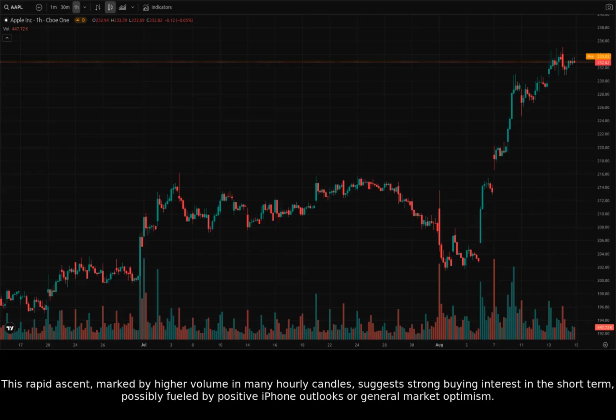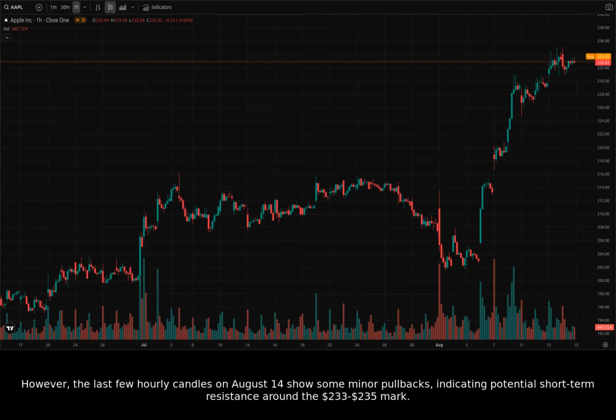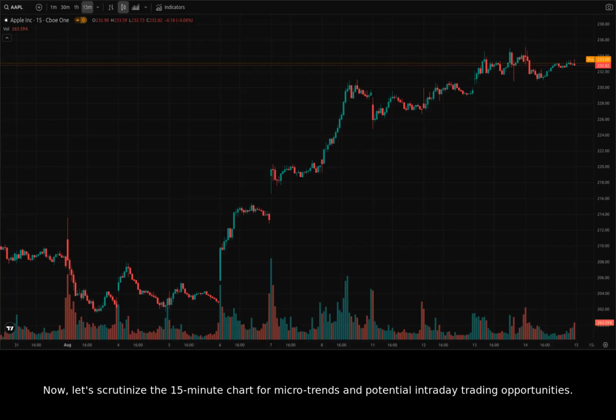This rapid ascent, marked by higher volume in many hourly candles, suggests strong buying interest in the short term, possibly fueled by positive iPhone outlooks or general market optimism. However, the last few hourly candles on August 14th show some minor pullbacks, indicating potential short-term resistance around the $233 to $235 mark. Now, let's scrutinize the 15-minute chart for microtrends and potential intraday trading opportunities.